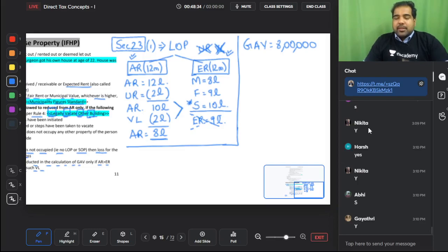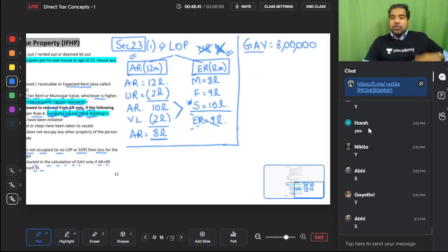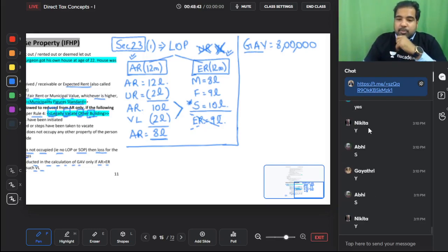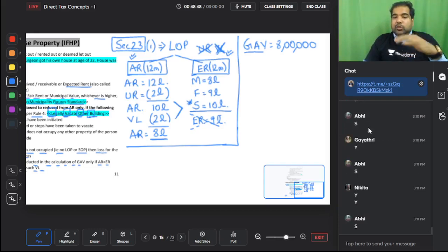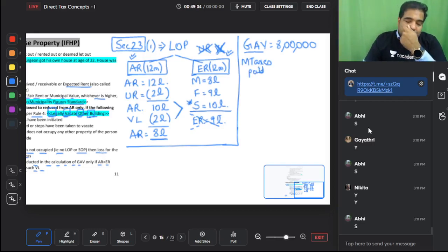Now from GAV, guys, are you offering some income to the government? Please tell me, are you offering some income to the government? Yes. So the government says, listen, it's a give and take relationship. Guys, do you remember give and take from ITC? Yes. Same way here also there is give and take. Are you offering some income to tax? Yes. So the government says, I am very proud of you. I will give you deductions. First, municipal taxes, but only if you have paid during the year. During the year means till 31st March, yes, not after that. If you paid after that, you'll get the deduction next year.